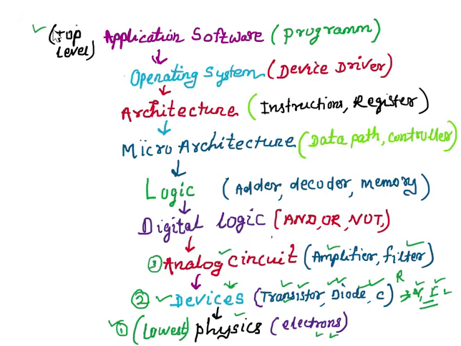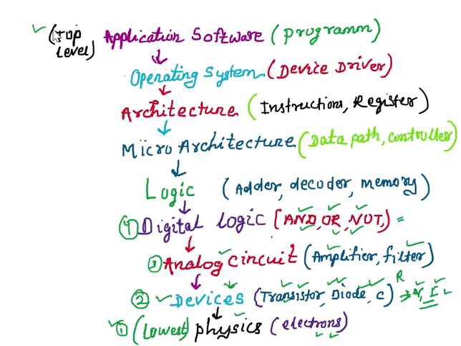And the next level is the fourth one, and that is the digital logic. They are basically basic gates like AND gate, OR gate, or NOT gate, or we can say NAND gate. Okay, so at this level, we are dealing with basic gates, and how they are constructed, how the AND gate, OR gate, or NOT gate are constructed.